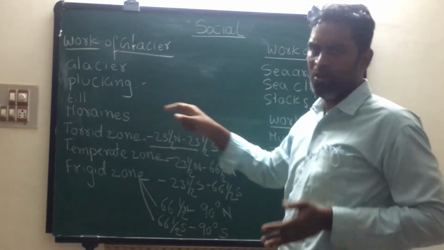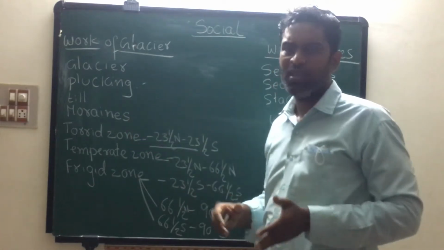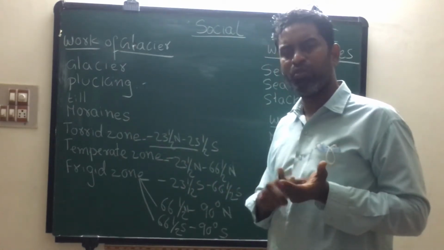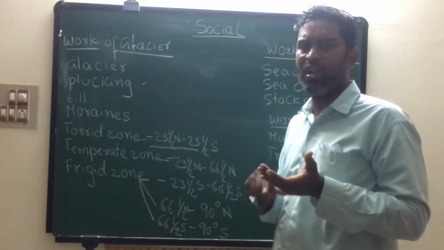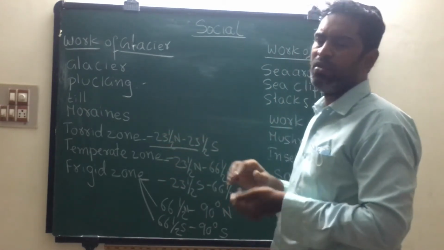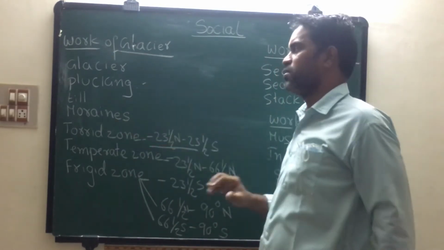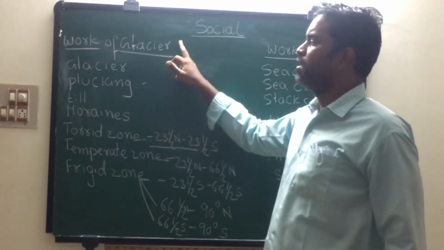This is till. When the glaciers are moving from one region to another region, they bring with them pebbles, cobbles and sand. These 3 are called debris, and all this is called till. Deposition of this till is called moraines. Okay, these are the 3 works done by glacier.